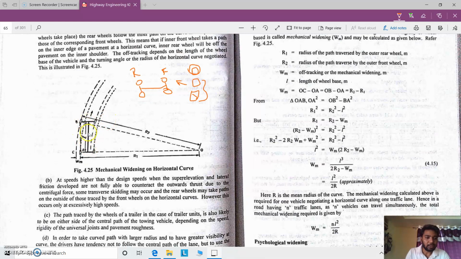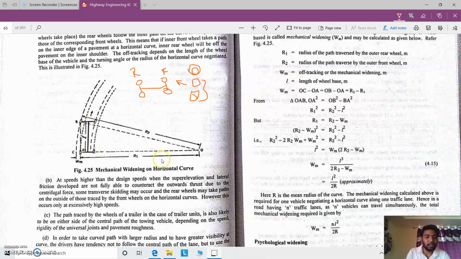So this is a vehicle having front wheels and rear wheels, and on the pavement we consider the path traversed by the wheels. Again, there is an origin point for the curve, that is the radius origin point, and the radii r1 and r2 are erected from the rear wheel and front wheel respectively, and L is the length of the wheelbase, that is considered the length of the vehicle, right?